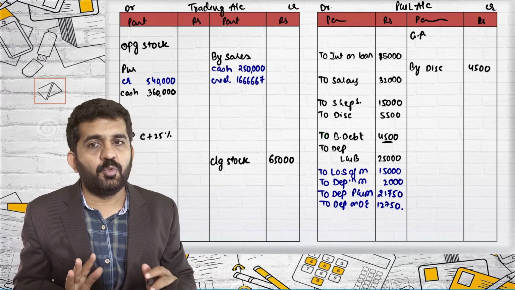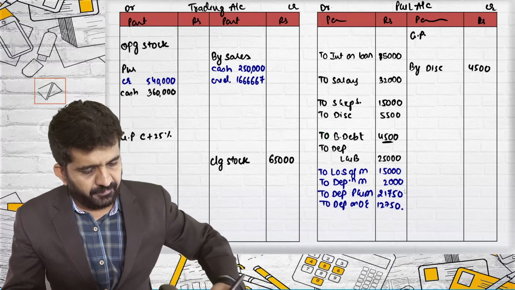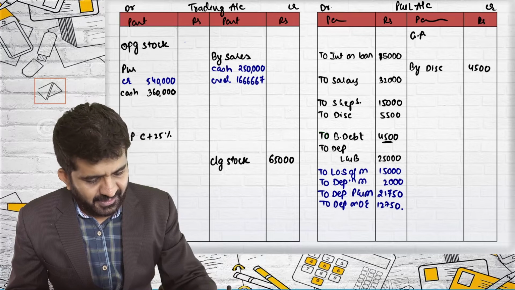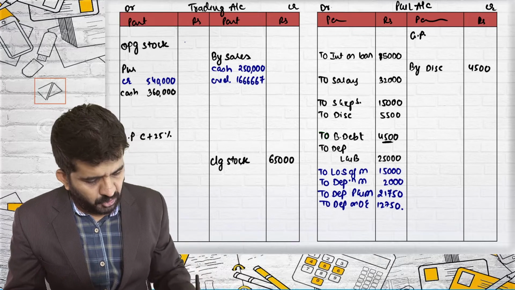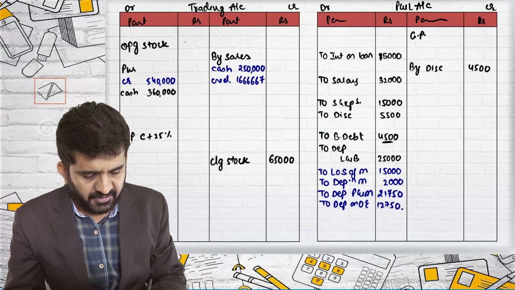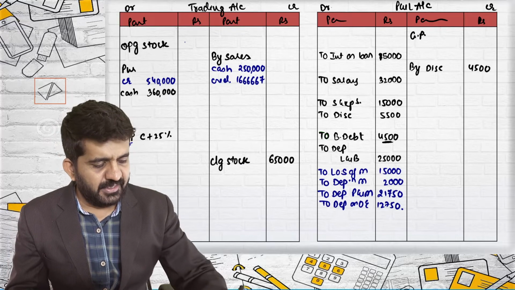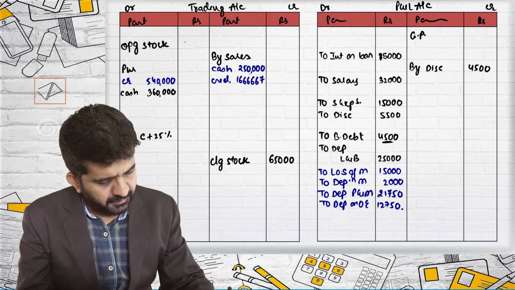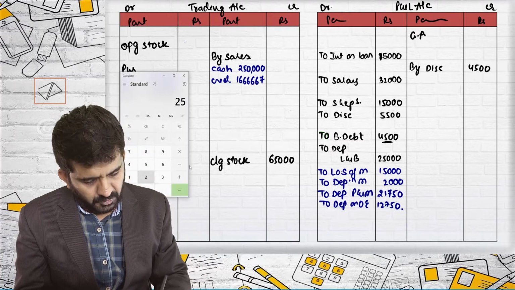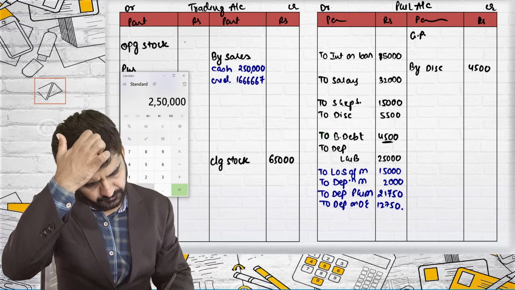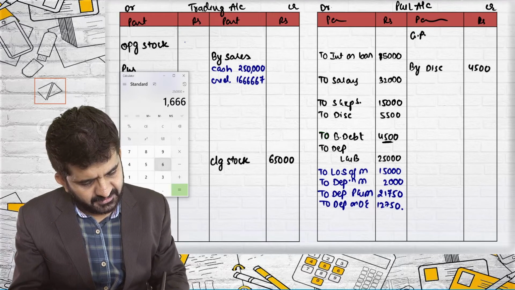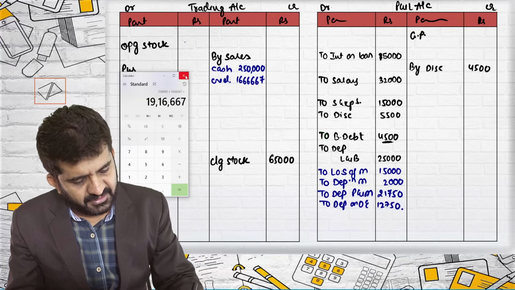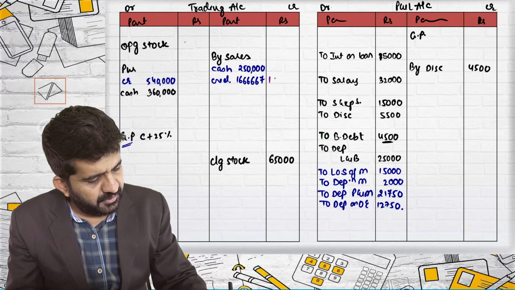Now I just need to total out, and try to concentrate. What is pending is opening stock. I cannot solve it directly. Sales is given, closing stock is given, GP on cost is given. I can convert it into GP on sales. First let me find out total sales. The total sales will be 2,50,000 plus 16,66,667. That is 19,16,667.